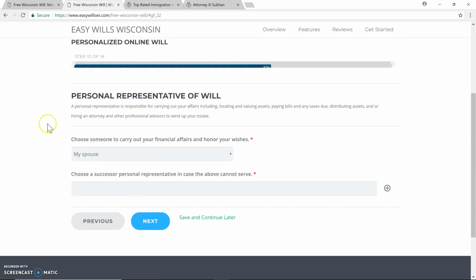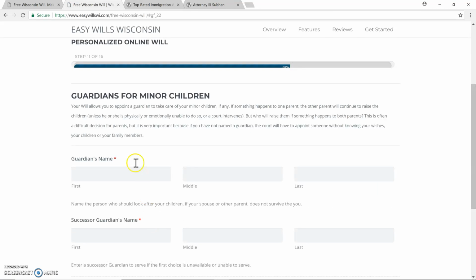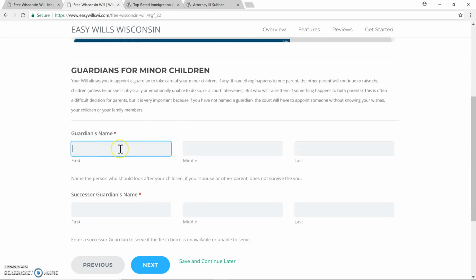So now it asks you to name a personal representative for your will. The most common answer is that if you're married, you're going to have your spouse be your personal representative, but then they ask you for a successor personal representative as well. And these are all fictional names. Because we chose that we had children, it's going to ask you to name a guardian and a successor guardian.